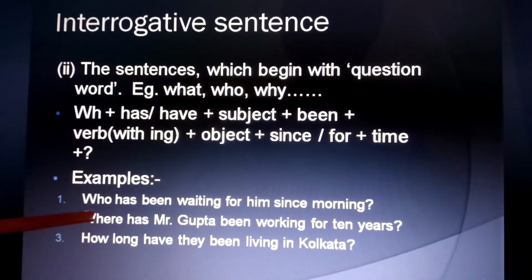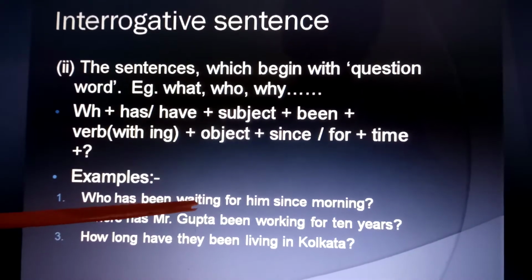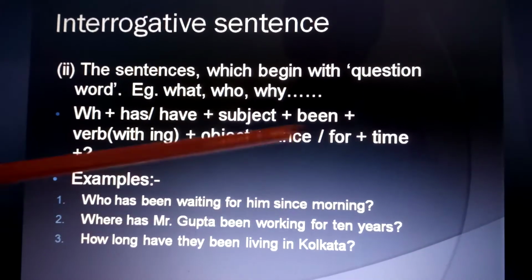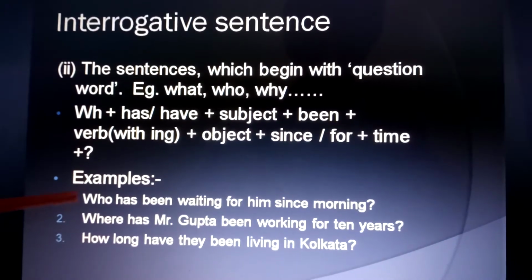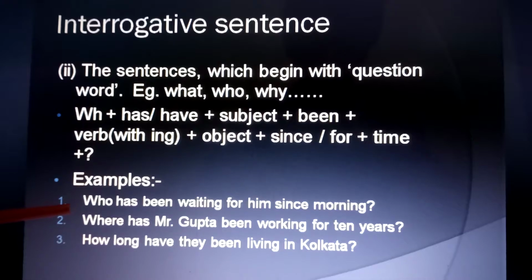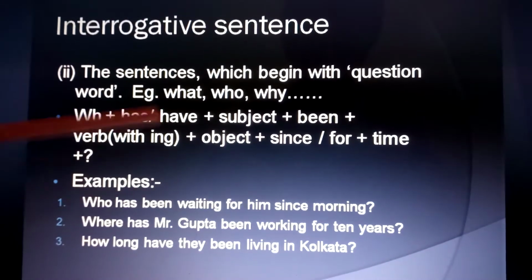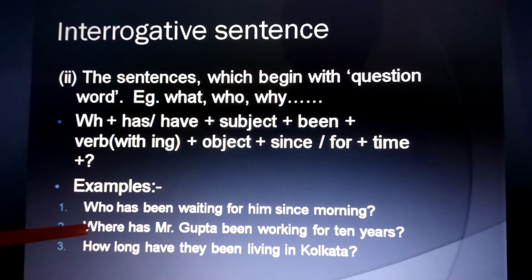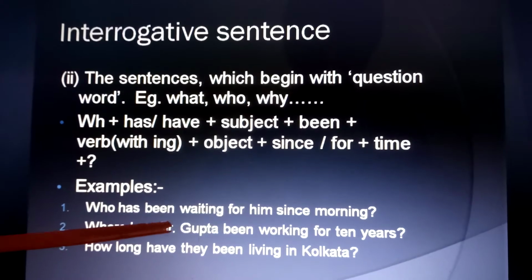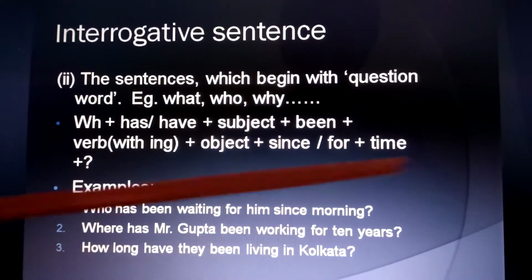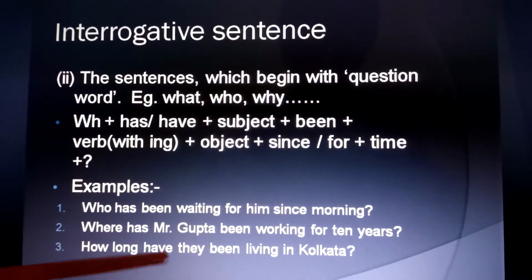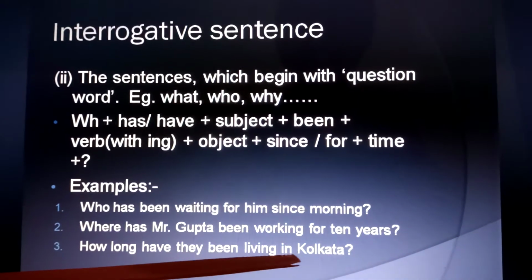For example, who has been waiting for him since morning? Here the subject is removed, that's why instead of subject, who is written. That's why has been is written together. But in the second sentence you can see, where has Mr. Gupta been working for 10 years? How long have they been living in Kolkata?